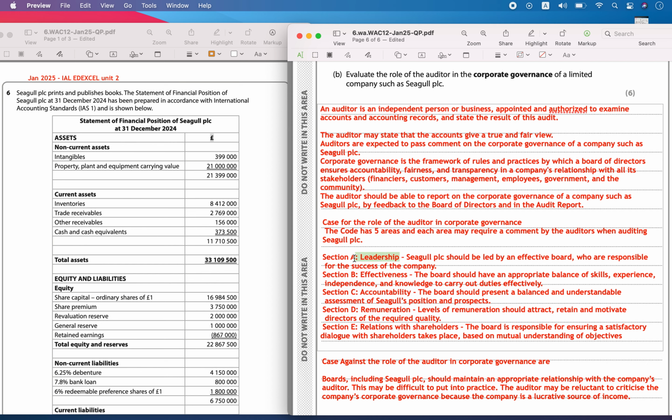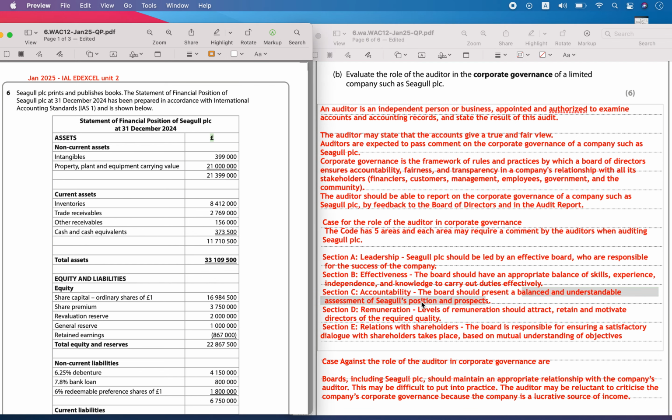They can comment on certain areas such as leadership. They will say Seagull PLC should be led by an effective board who are responsible for the success of the company. They could also comment on the effectiveness, or the balance of skills, experience, independence, or knowledge to carry out the duties effectively. And they can comment on accountability, such as a balanced and understandable assessment of Seagull's financial position and